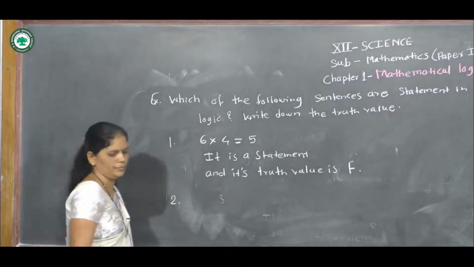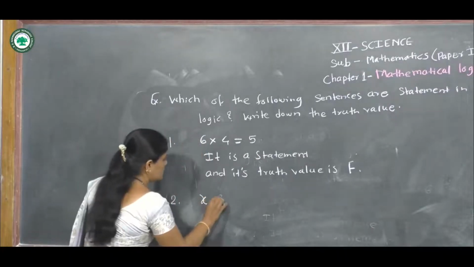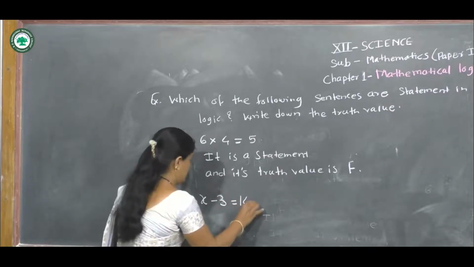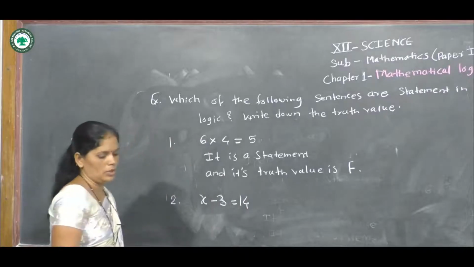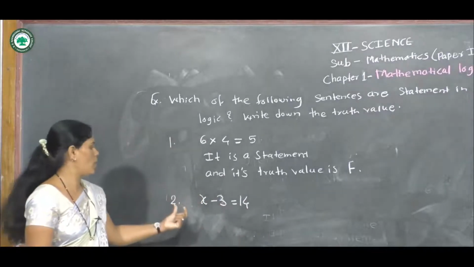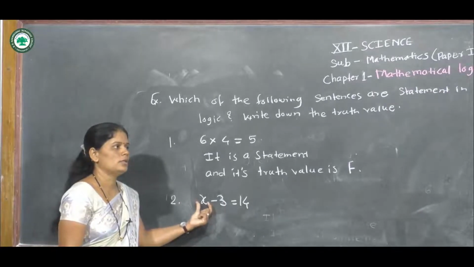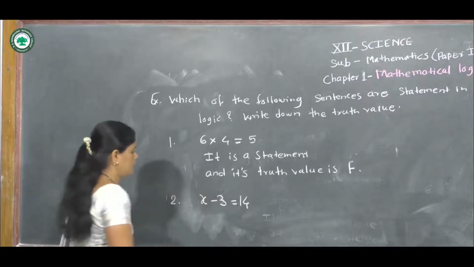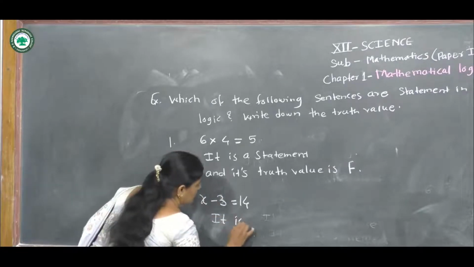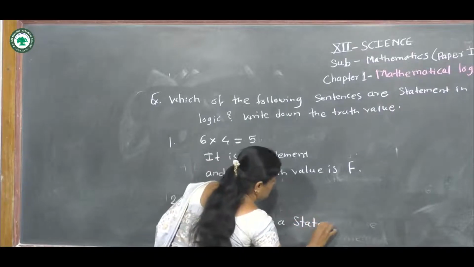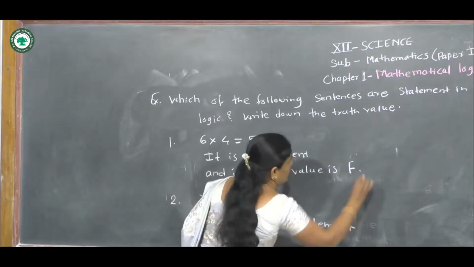Example second. X minus 3 is equal to 14. It is an open sentence because X is unknown. Therefore, it is not a statement.